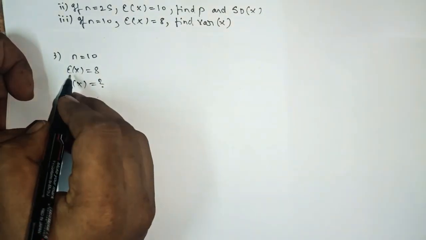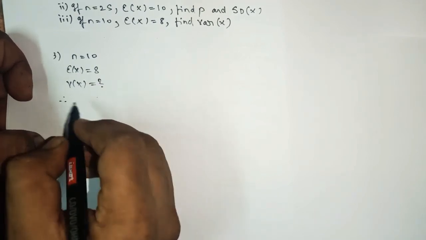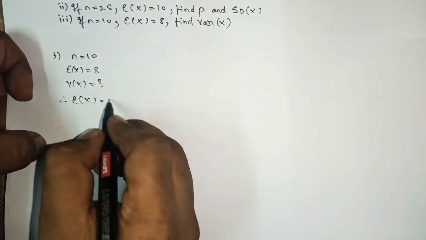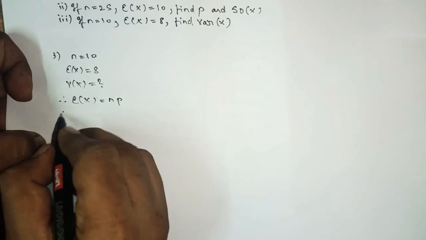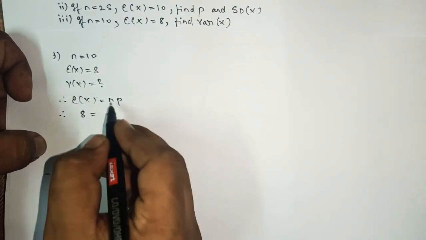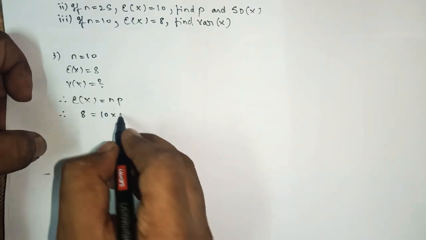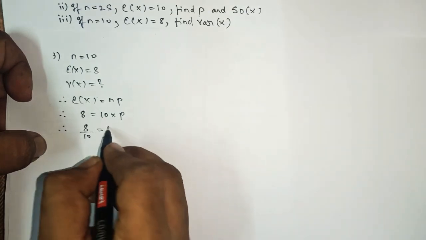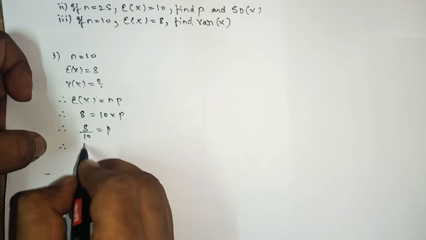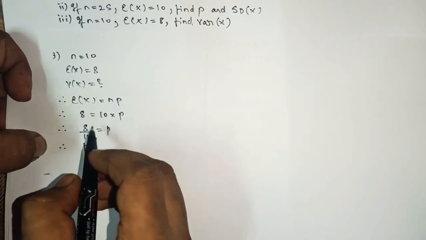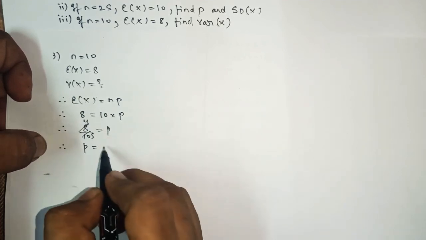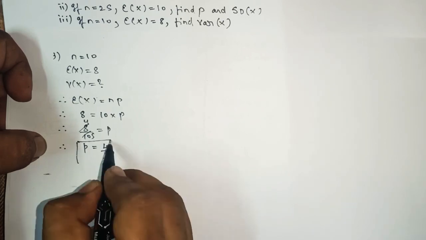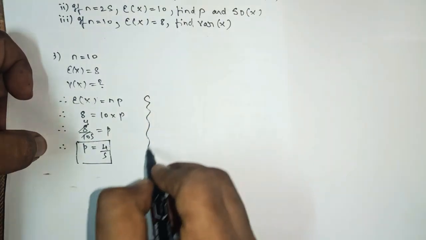Of course, as we have e of x, we'll apply the formula of e of x first. What is the formula? It is np. E of x is 8, n is 10. So here we'll get p. So 8 upon 10 equals p. Therefore p equals 4 upon 5. Understood?